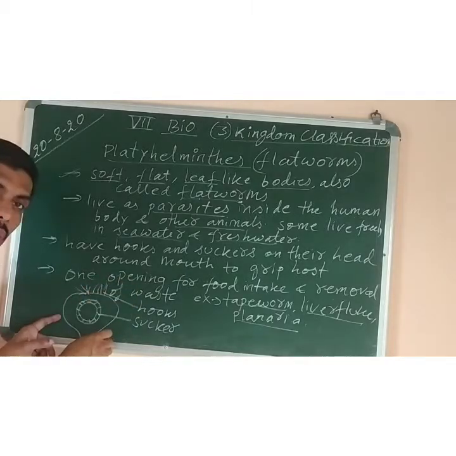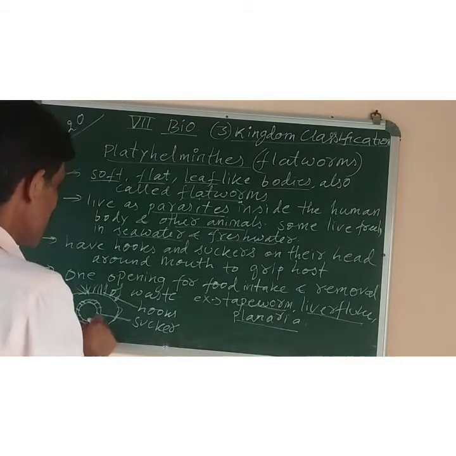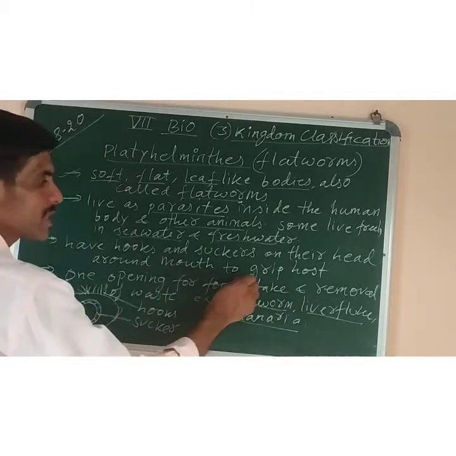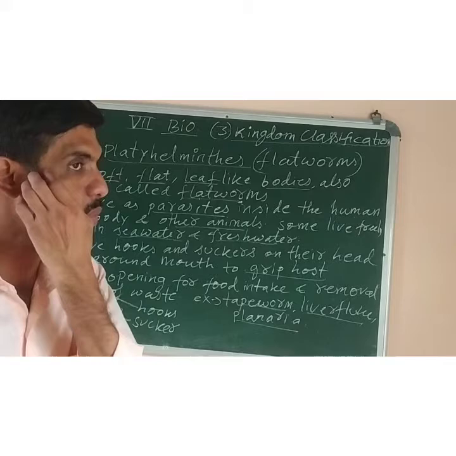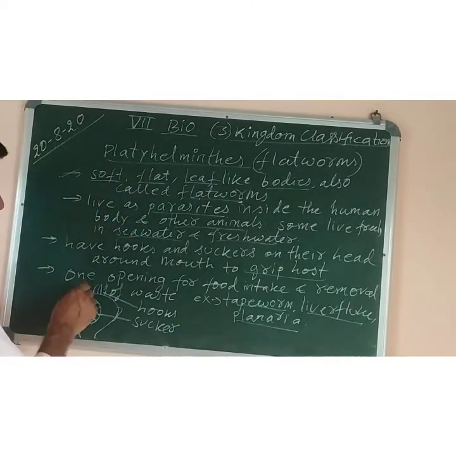Here is the diagram of a magnified tapeworm. At the head of the tapeworm you can see the tip, these are the hooks, and this one is the sucker. So the function of hooks and suckers: they are present in their head around the mouth, and the function is to grip the host. Means if any host is there, it will be attached to it. Grip means it will attach, to fix to it.